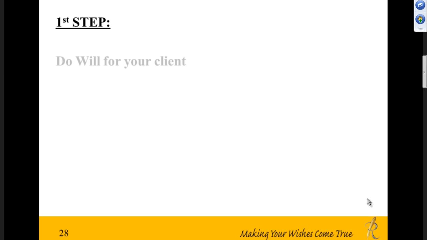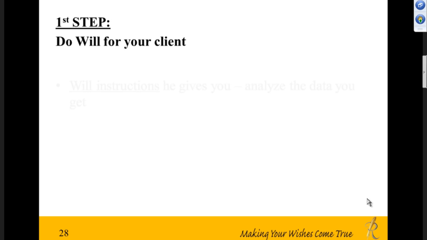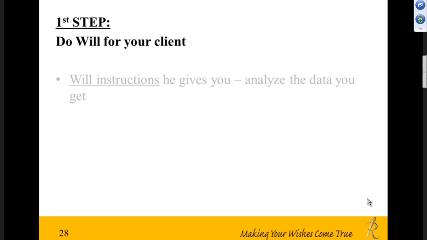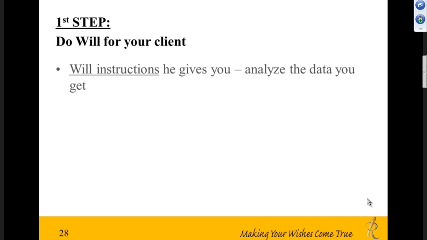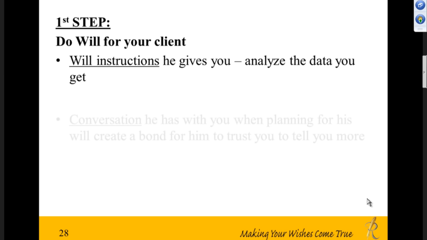So the will instruction he gives you, you need to analyze that data, to see whether everything has been planned out earlier or there are a lot of gaps, right? For example, in the will, he's got young children. Automatically, it tells you, looking at the second example, where you're providing for dependents, he needs to do UDeclare and you can tell him why.